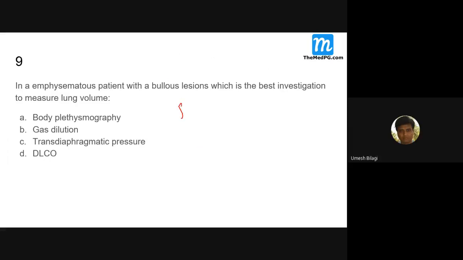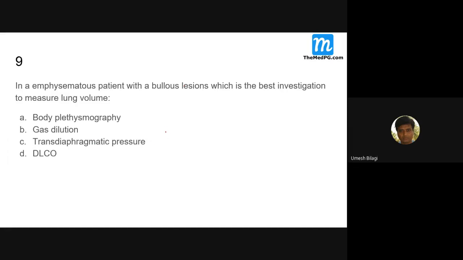RV, the residual volume, is increased there, so it is an obstructive disease. DLCO will not give you the bullous lesion as such; it is reduced in emphysema. Transdiaphragmatic pressure is also not useful.